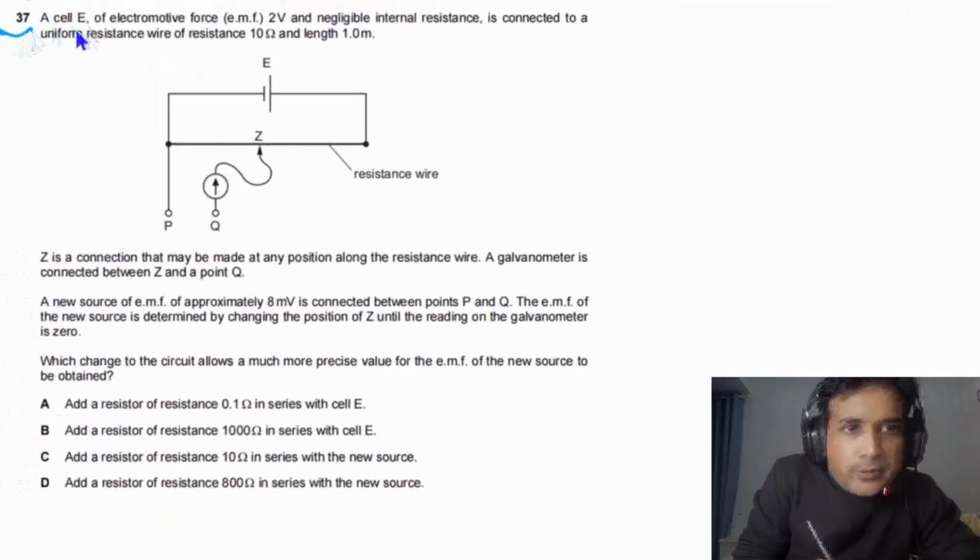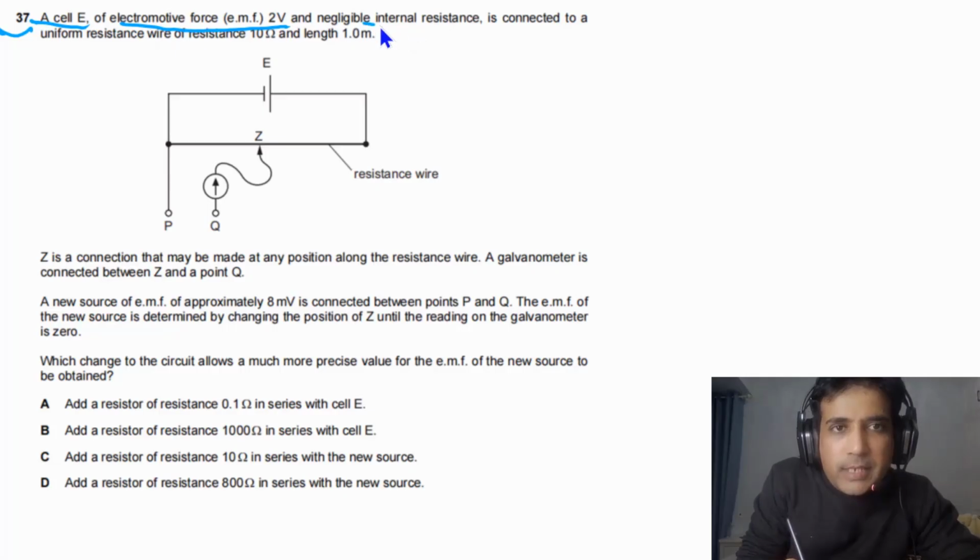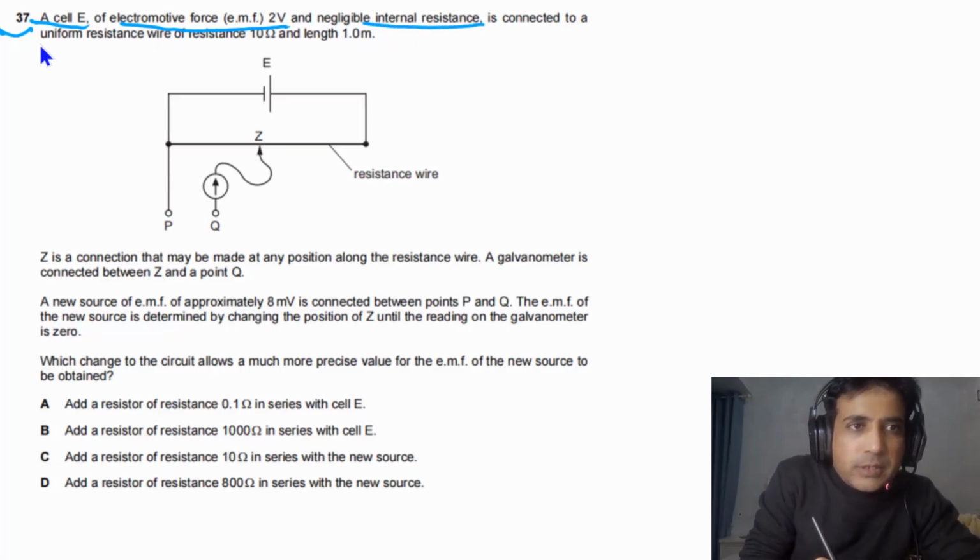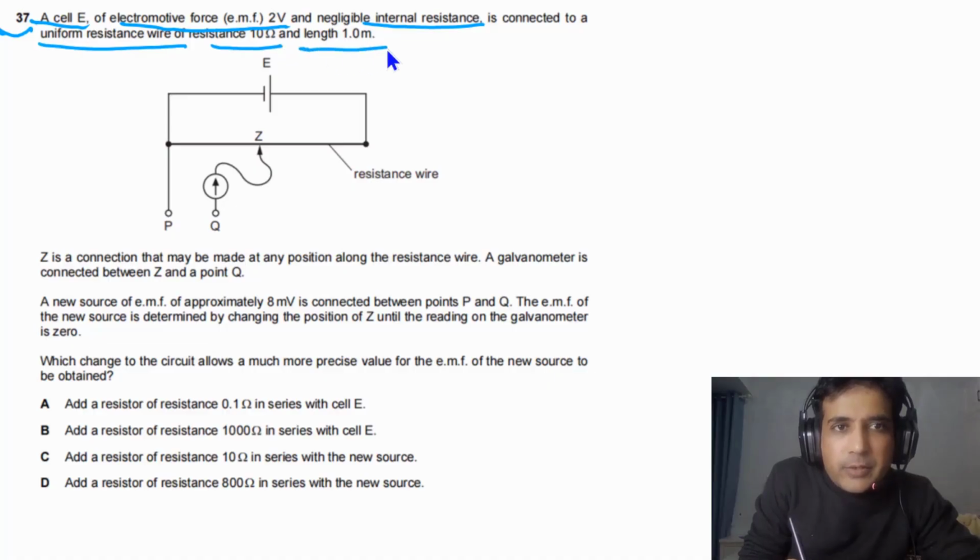For question number 37, it is given to us a cell of electromotive force 2 volts and negligible internal resistance is connected to a uniform resistance wire of resistance 10 ohms and length 1.0 meter. Z is a connection that can be made at any position along the resistance wire. A galvanometer is connected between point P and point Q. Means galvanometer is connected here.